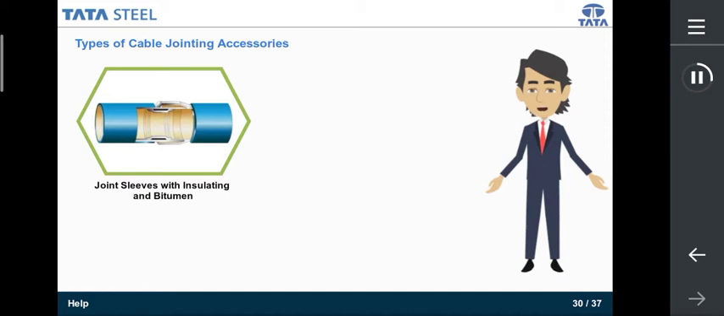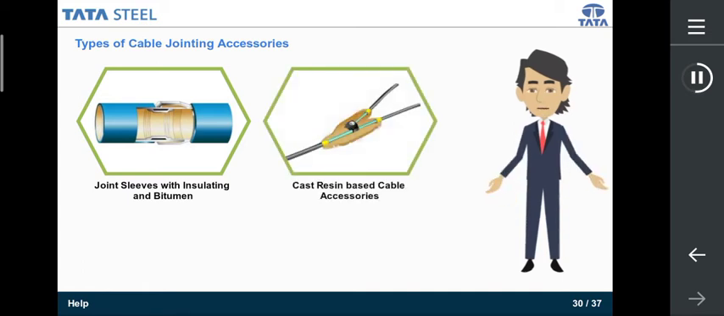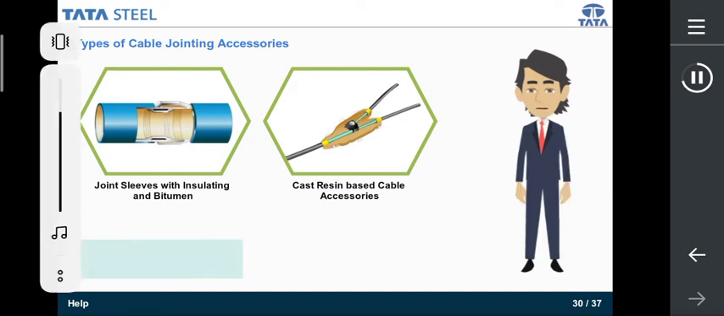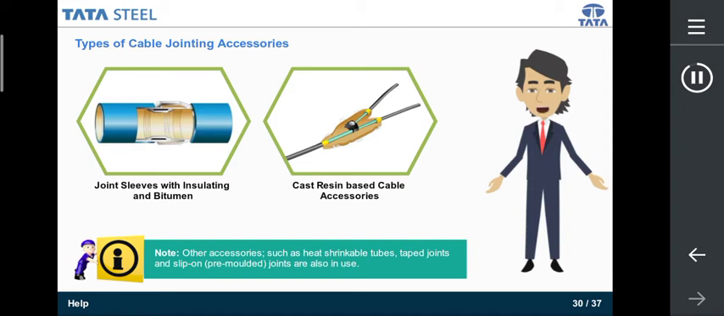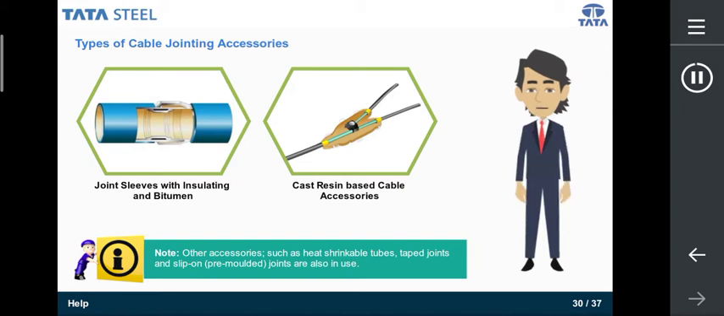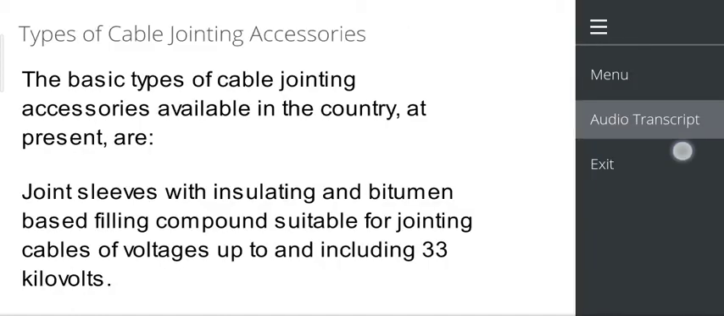The basic types of cable jointing accessories available in the country at present are joint sleeves with insulating and bitumen-based filling compound, suitable for jointing cables of voltages up to and including 33 kilovolts. Cast resin-based cable accessories are suitable for jointing cables of voltages up to and including 11 kilovolts. Other accessories such as heat shrinkable tubes, taped joints and slip-on or pre-molded joints are also in use.